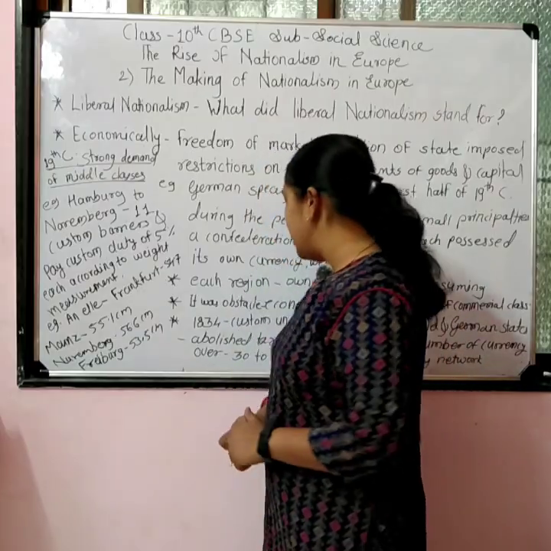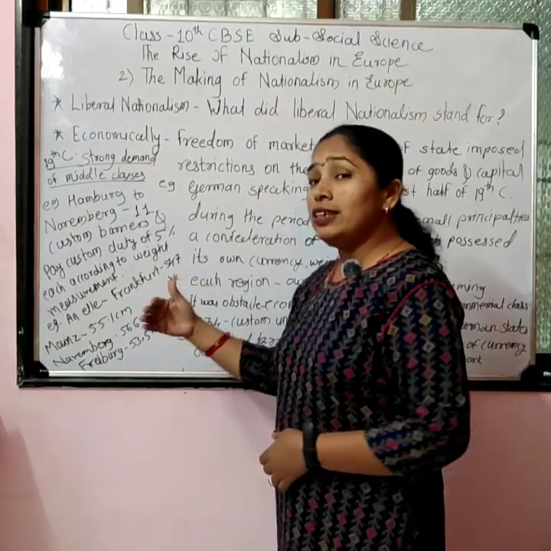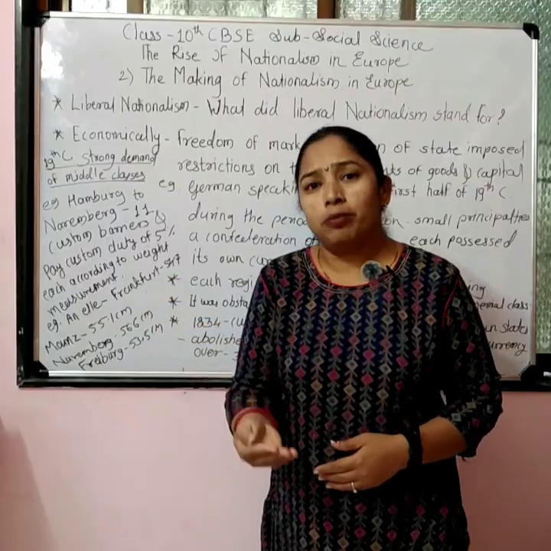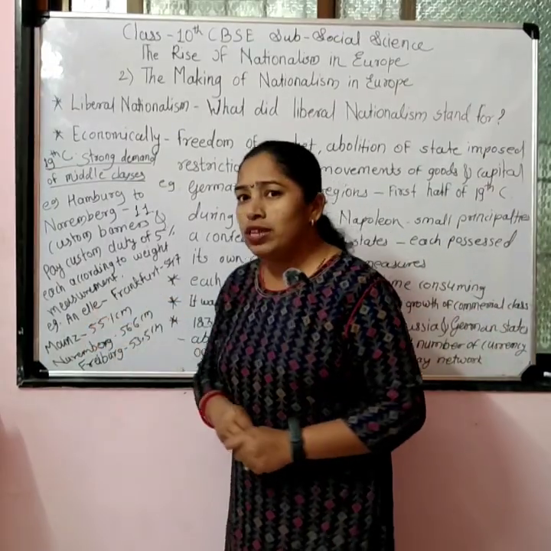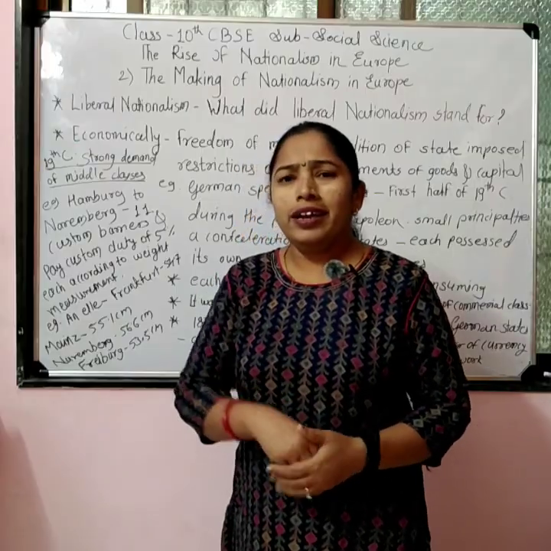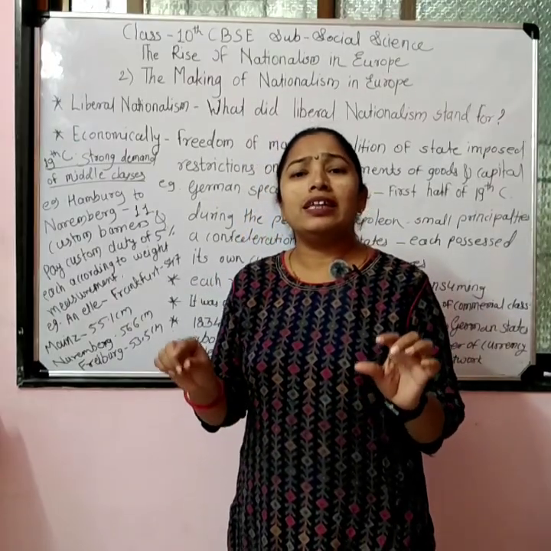For example, we will see how each region had its own measurement unit. Take an ell. What is an ell? In India, cloth is measured in meters or centimeters.